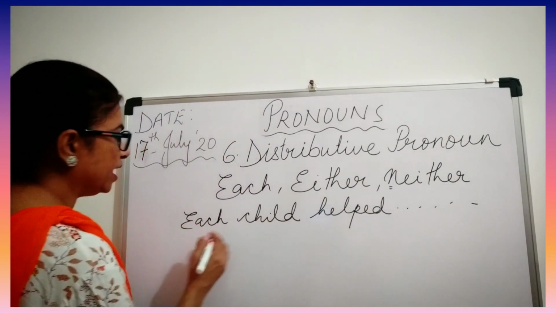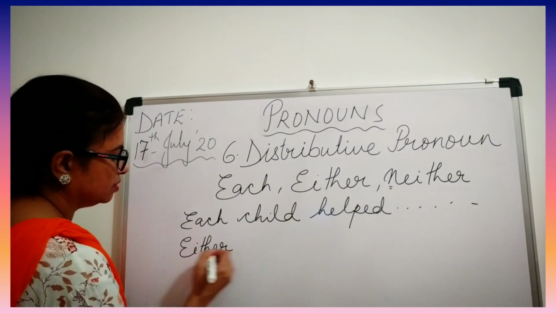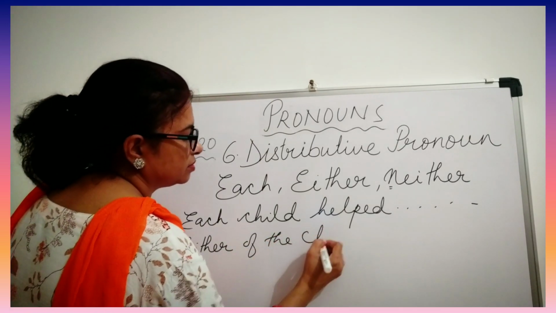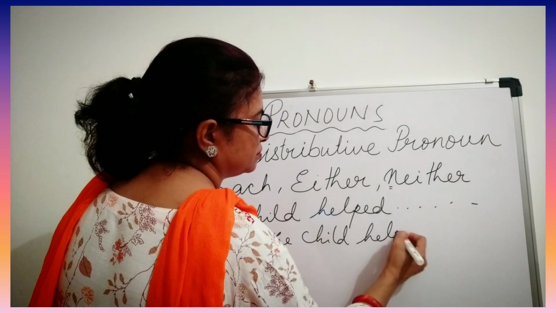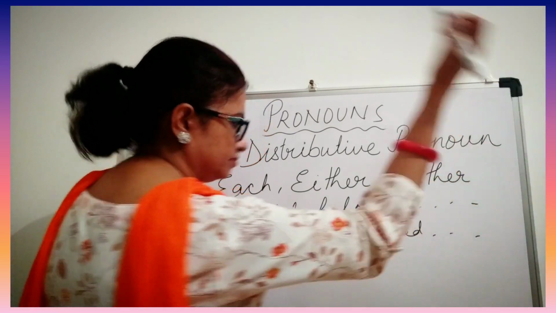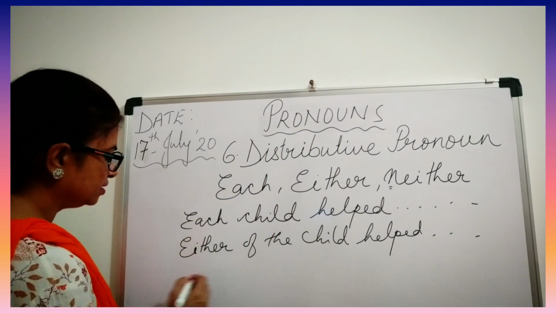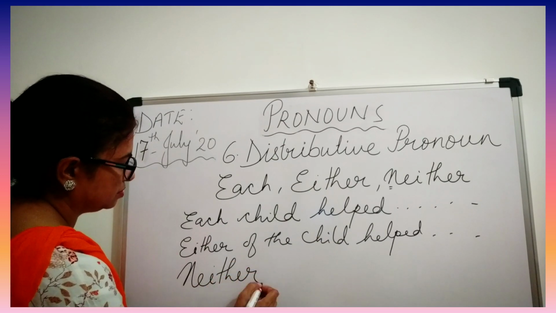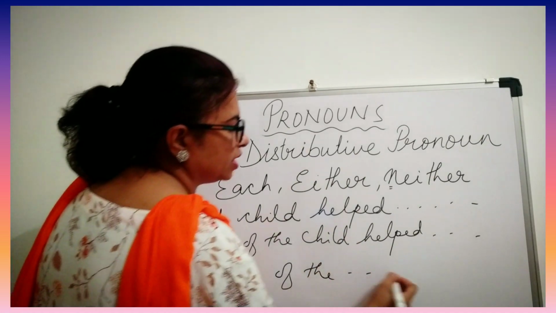Either of the children helped their mother during the COVID-19. Then, neither of the children must have.